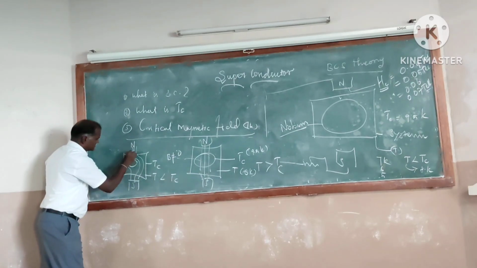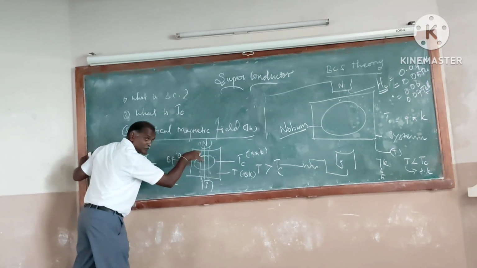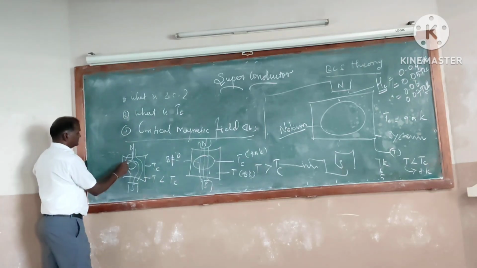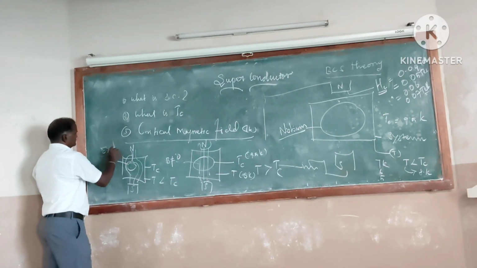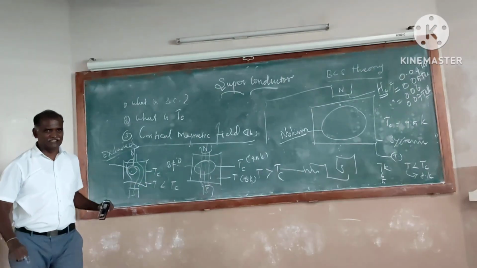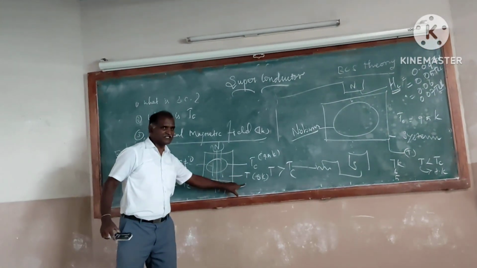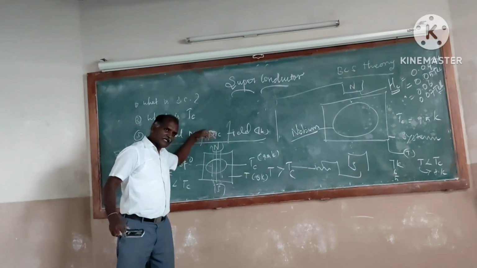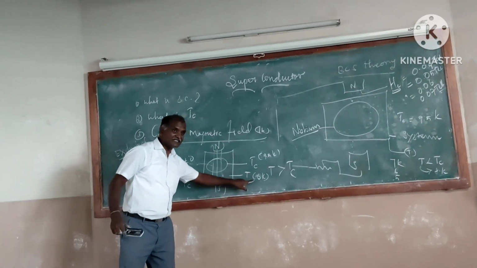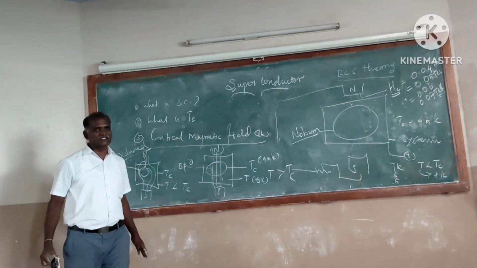The magnetic lines are excluded. This was found by the scientist Meissner, only by changing the temperature. When the temperature is greater than Tc, lines are entering. When the temperature is less than Tc, the lines are excluded. This is called the Meissner effect.